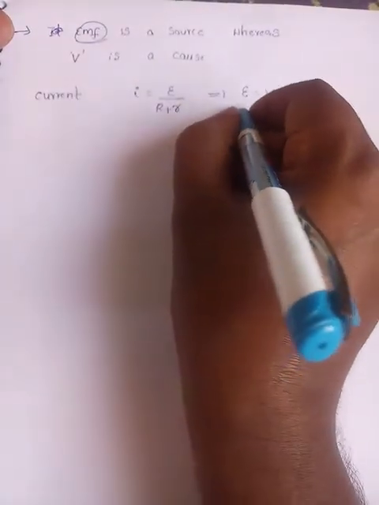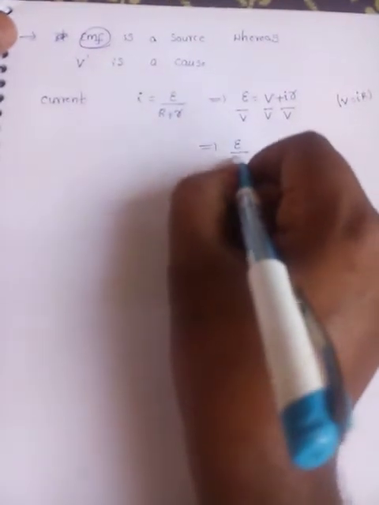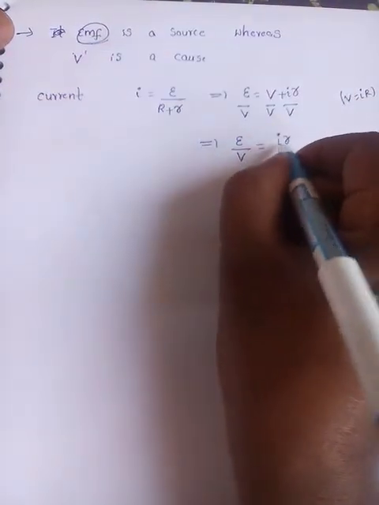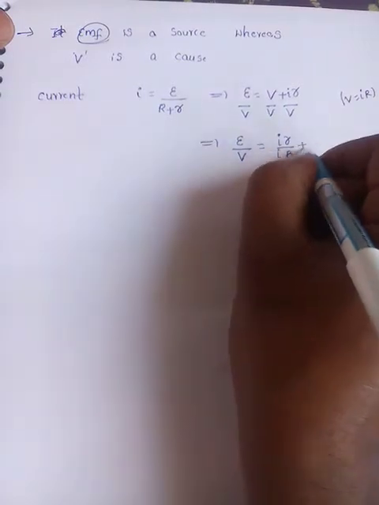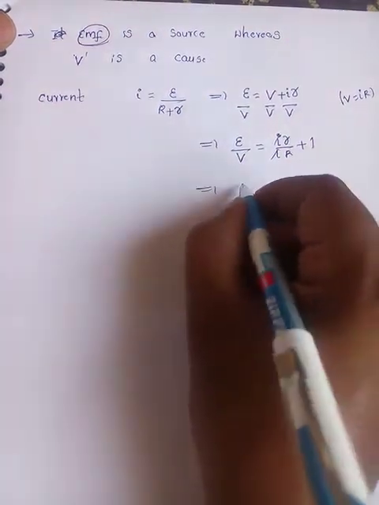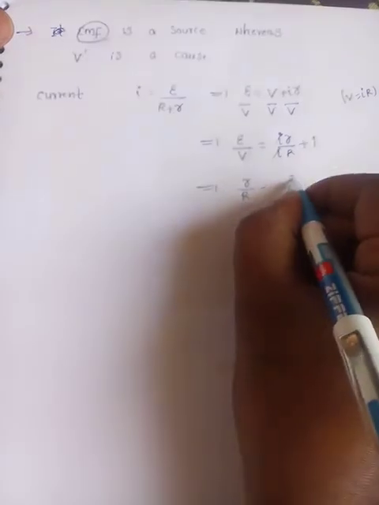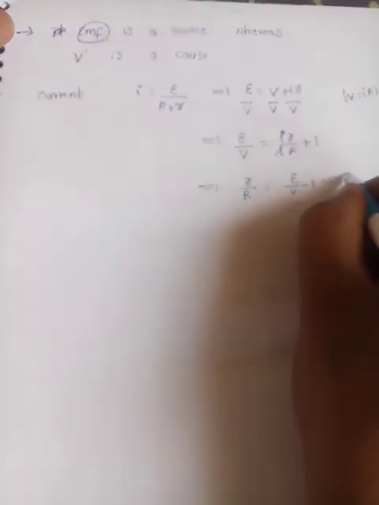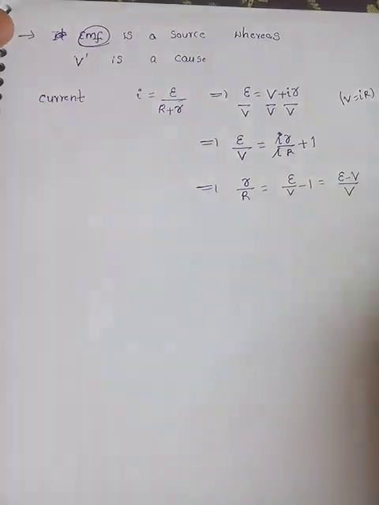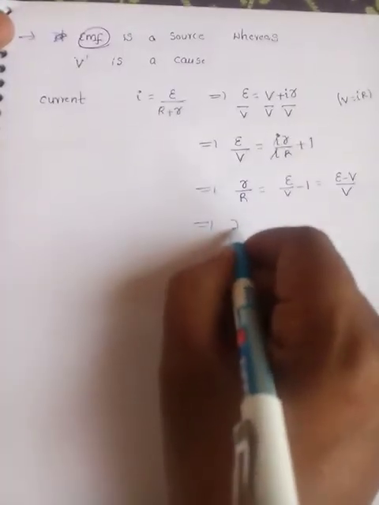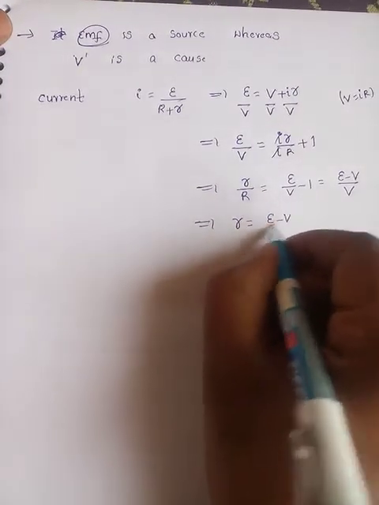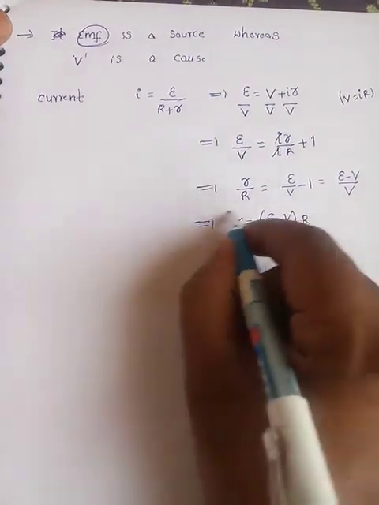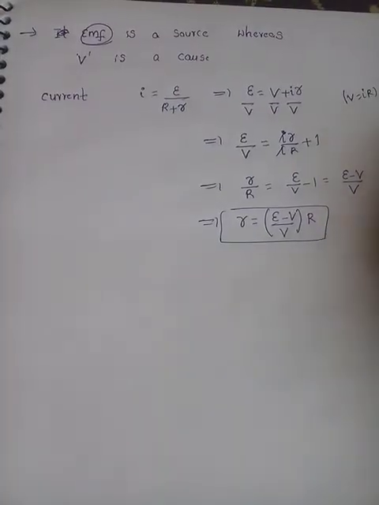I want to get the equation for internal resistance, so divide by V on both sides. E by V. What is V? I into R. Substitute here. E by V is equal to Ir by IR plus 1. I cancels. From this, r by R is equal to E by V minus 1. If you take LCM, E minus V by V. Finally, r is equal to E minus V by V into capital R.